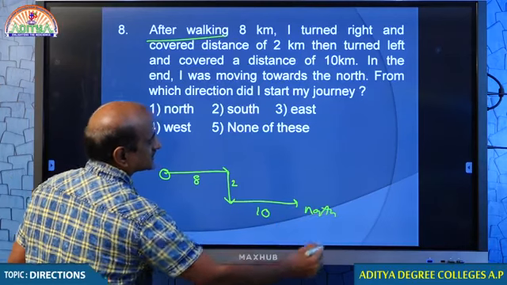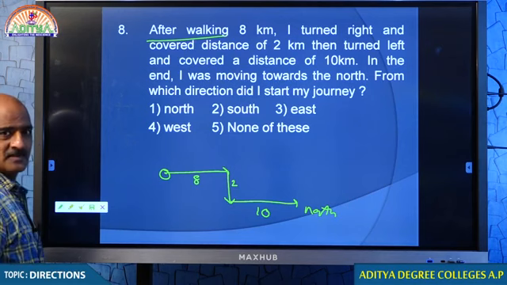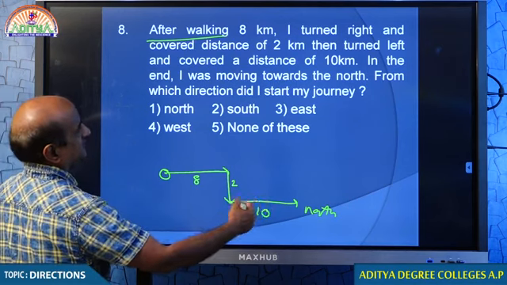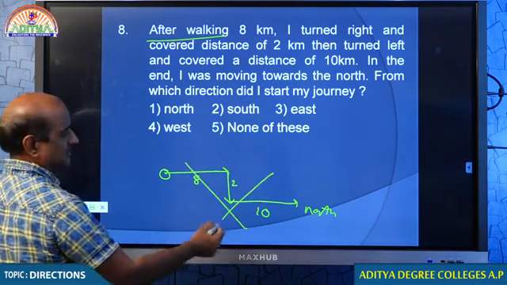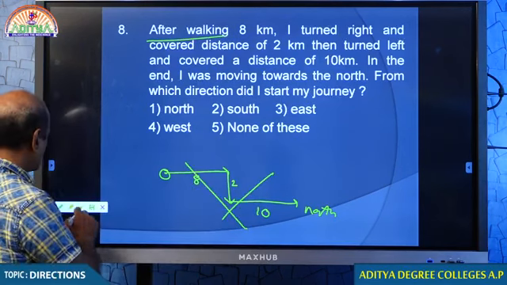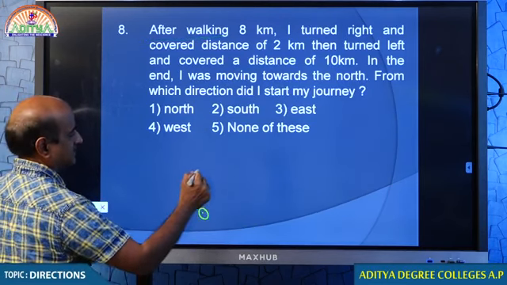Oh, this is not north. This is actually east. He said that he was actually moving towards north. Therefore, the point I have taken is not correct. So how should I take it? I must take it like this.